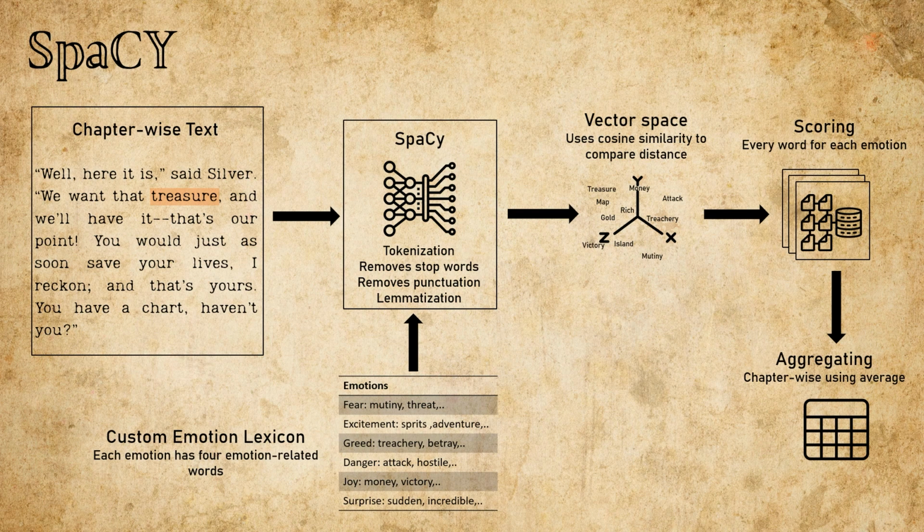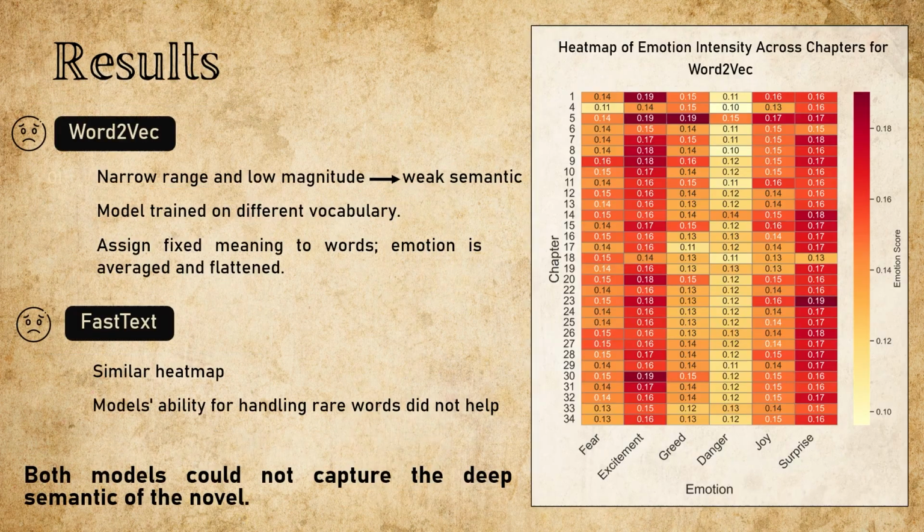So how do all these models stack up against each other? That's what we are diving into next. So, how did our first two embedding models perform on Treasure Island? In short, not great. Let's start with Word2Vec.